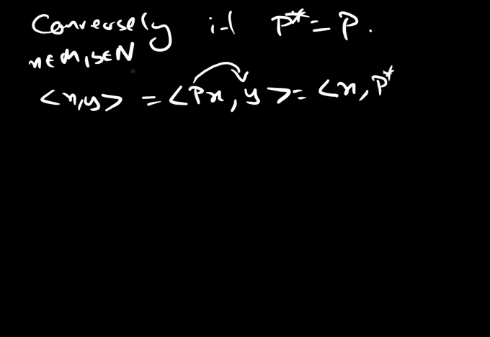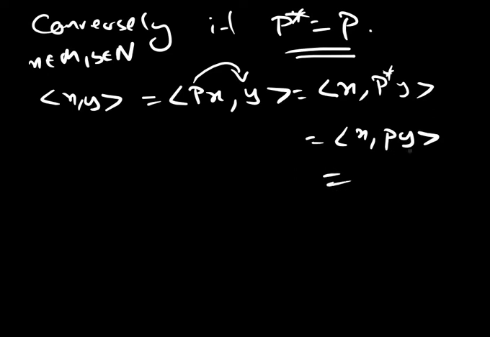M is characterized by x equal to Px, that is another characterization we have seen. But P star is again P, this is given, we use this fact. So this is x comma Py. Y is in the null space, since P projects on M, so this is x comma 0, which is equal to 0. So that implies that x is perpendicular to y.